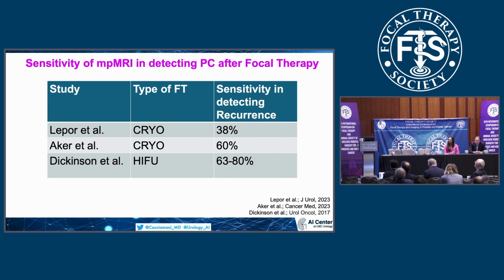However, when we look at the sensitivity of the multiparametric MRI in detecting prostate cancer after focal therapy, we can see that different studies have been reported and different types of focal therapy can be used. But again, the sensitivity in detecting recurrence, or in other words, persistence of the tumor, is extremely variegated, extremely heterogeneous.